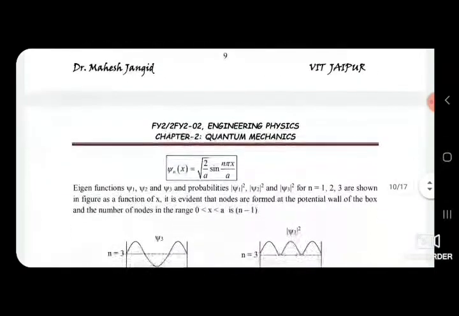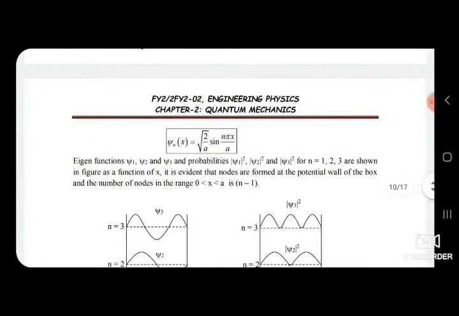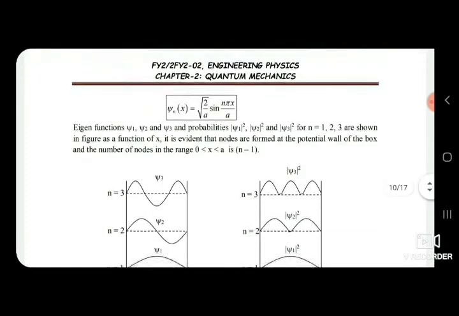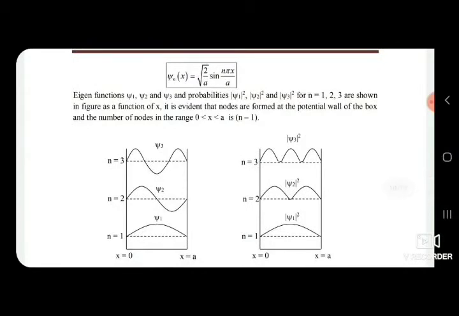Now the eigenfunctions and their probabilities, that is the eigenfunctions psi 1, psi 2 and psi 3, and the probabilities psi 1 mod square, psi 2 mod square, psi 3 mod square for n equal to 1, 2, 3, can be represented graphically in the given figure.